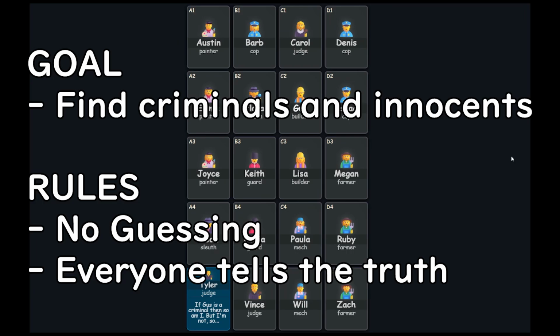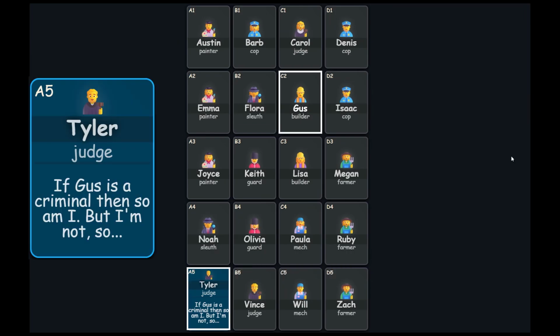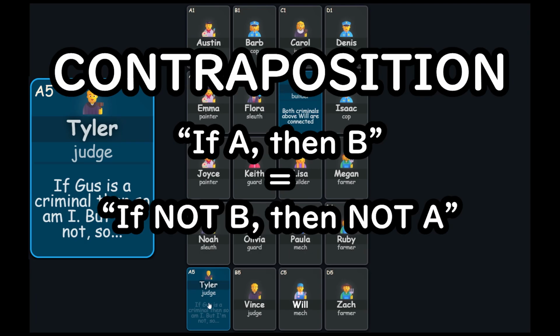Let's get started. If Gus is a criminal, then so is Tyler. Tyler's innocent, so Gus cannot be a criminal. Mark Gus as innocent. Be aware that this logic does not work if Tyler was a criminal. We know Gus is innocent in this case because it's a contraposition of the given clue.